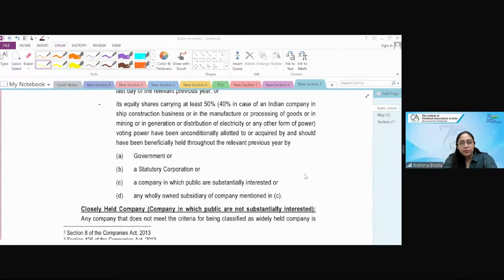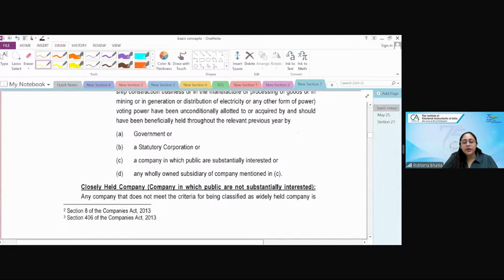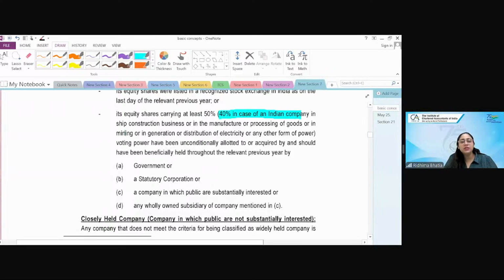Difference समझ आया in point number? So if you are into an industrial business, then 40% ownership, all of them combined, will make you a widely held company. If you're not into any such business, then 50% ownership at least by all of them combined or singly will make you a widely held company. Simple, sorted. और closely held company क्या हुई? जो widely held company नहीं है, that would be a closely held company.